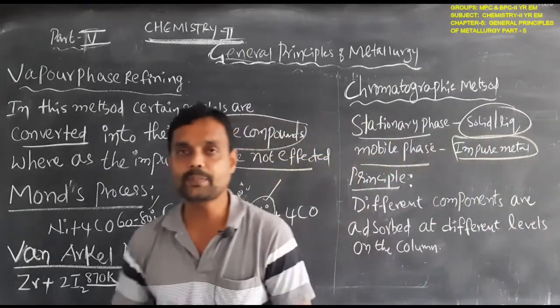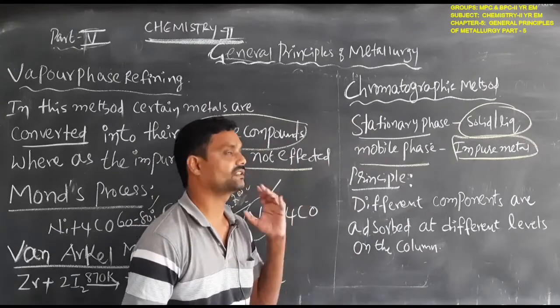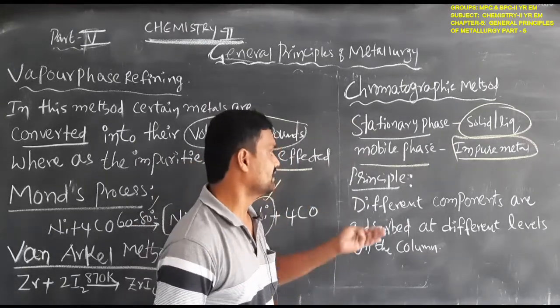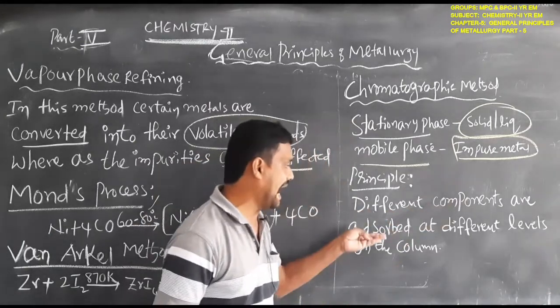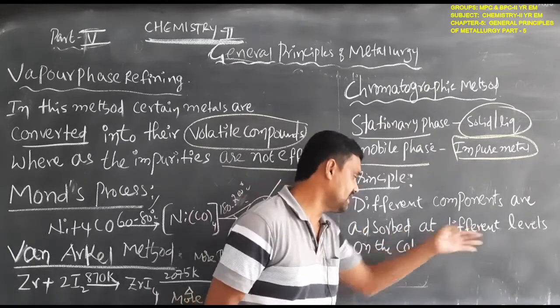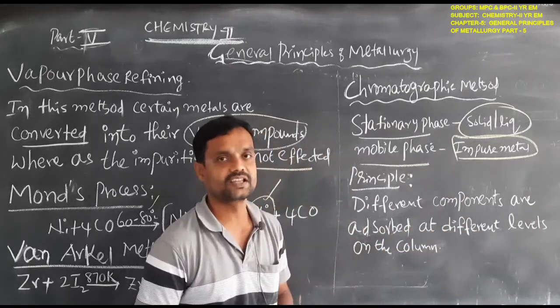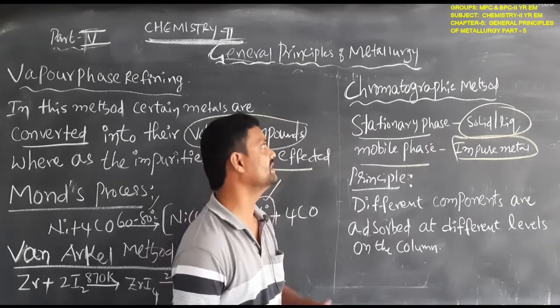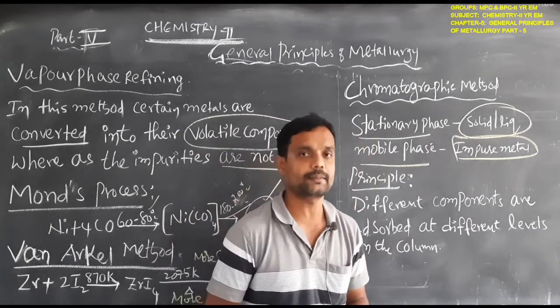What is the main principle involved in the chromatographic method? Different components are adsorbed at different levels on the column. This is the main principle involved in the chromatographic method.